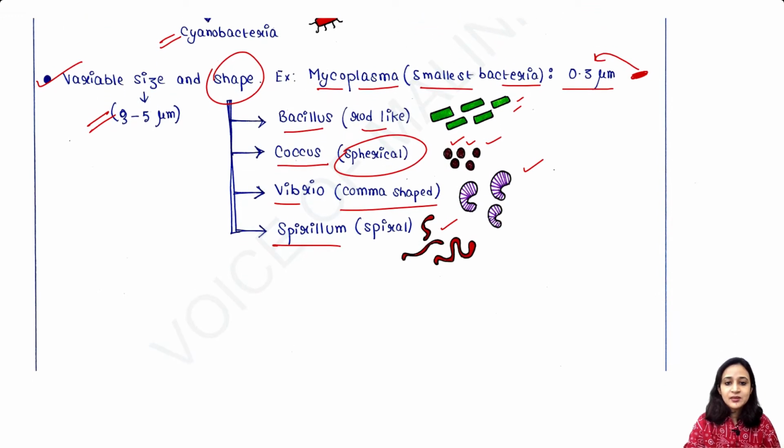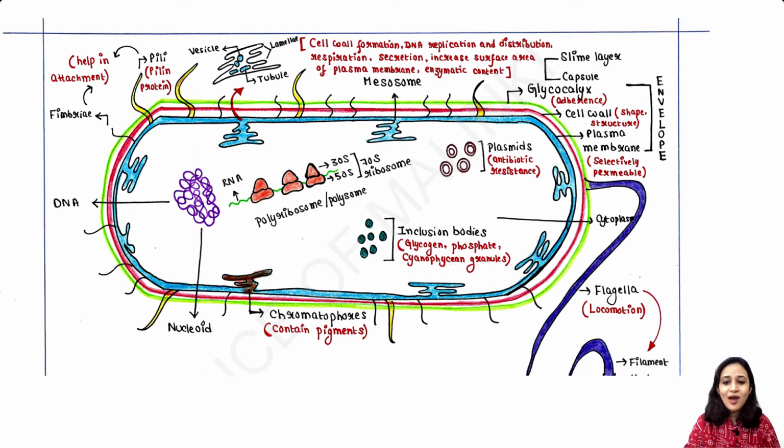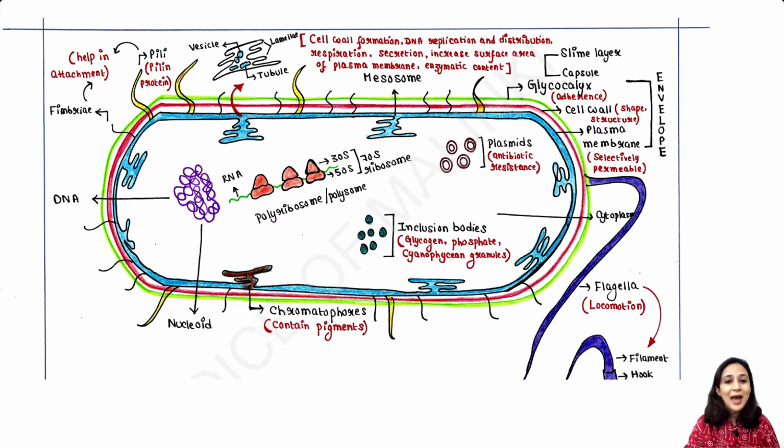Okay. So this is the structure of bacteria. If you understand this one picture, you can understand the prokaryotic cell structure very easily. Please try to understand this image.